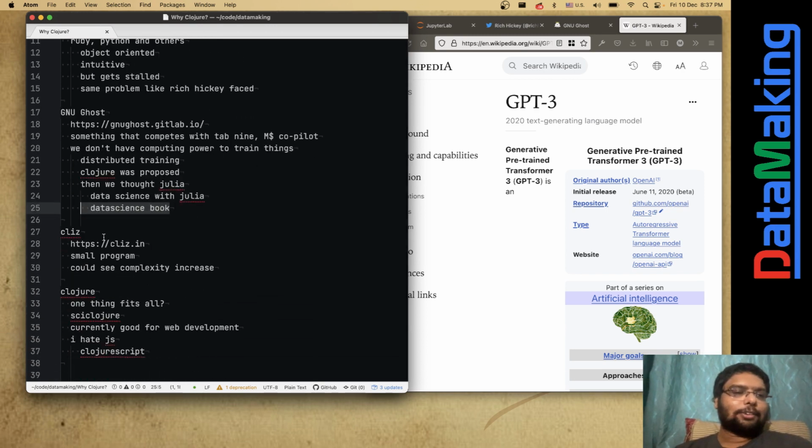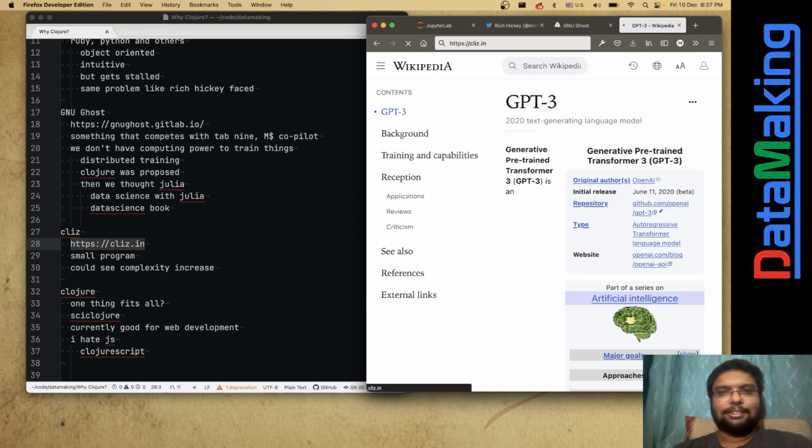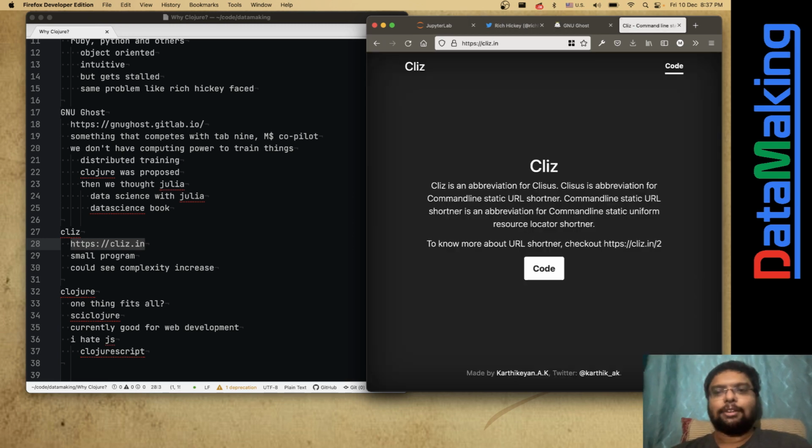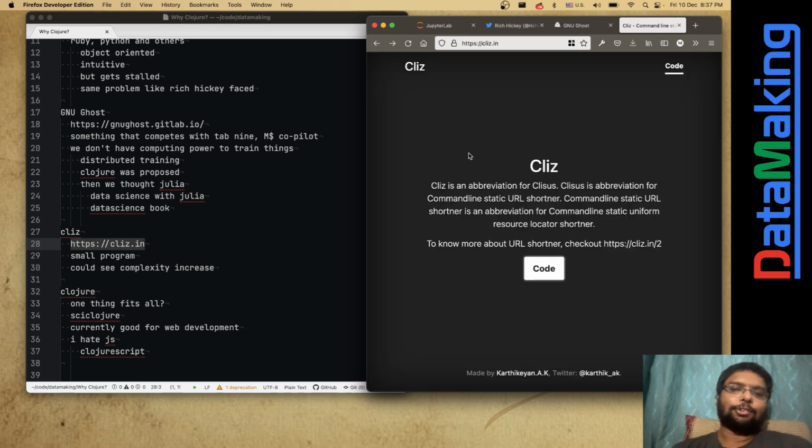But I also wrote another tool called CLIS, which stands for command line interface static URL shortener. You have URL shortening services like Bitly and all that stuff. They track you, they track whoever uses that thing. But what if we can do a URL shortener which you can use all on your own? All you need is a GitHub or GitLab, and this URL shortener works from the command line.